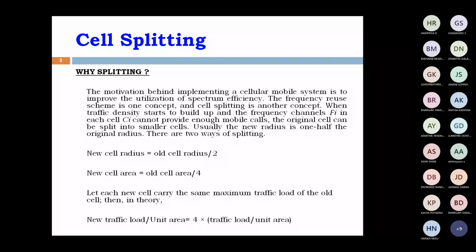Not only that. Suppose we take a single base station for the whole of Tirupati. Is it possible to cover the total area? In urban areas, the building heights are more, and the roads are narrow. At some points, there is no signal. That's why, to improve the coverage area and increase the number of channels also, we are going for cell splitting.